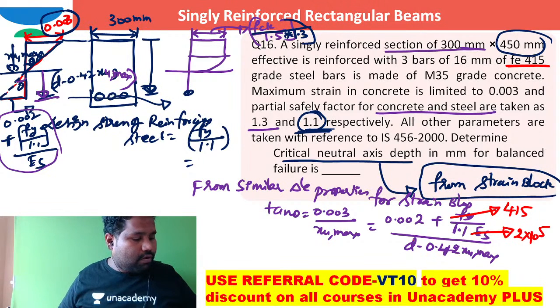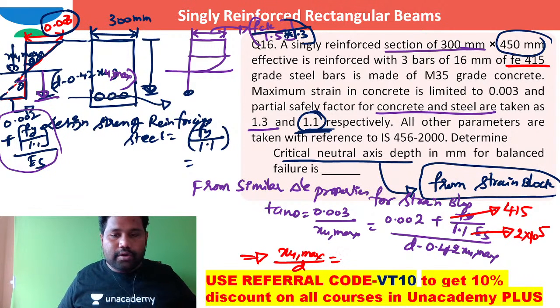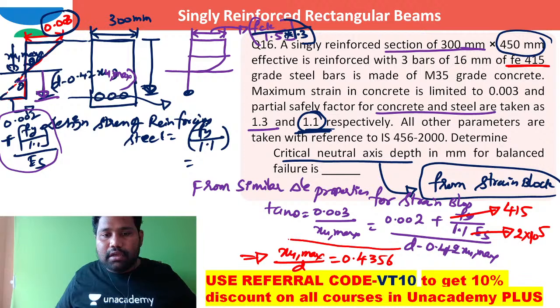Right. If you work out directly the XU max by D value, definitely you are going to get 0.4356. And if you see the effective depth here, it is 450 millimeter.